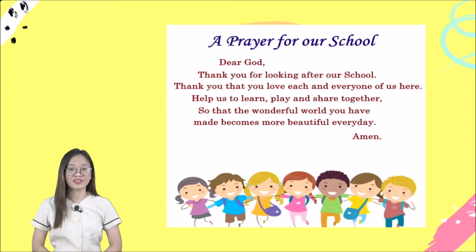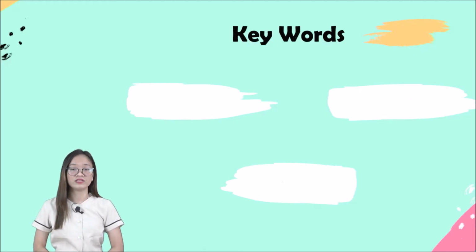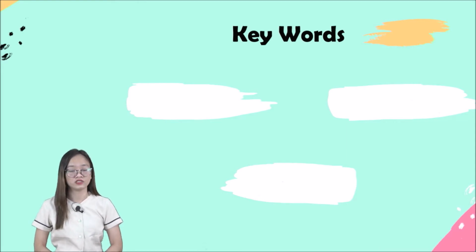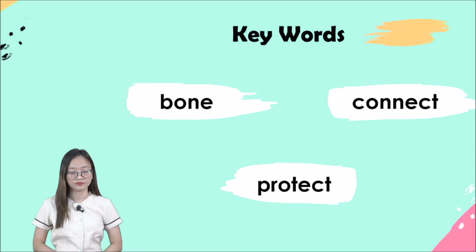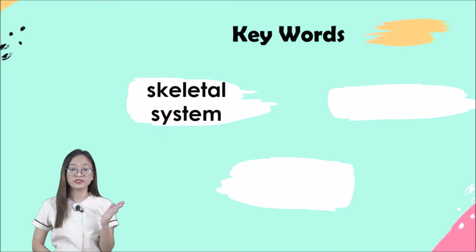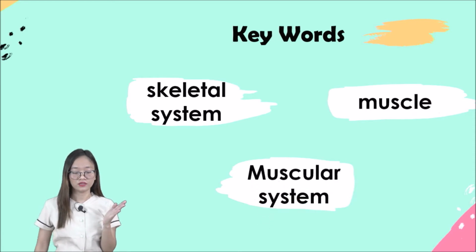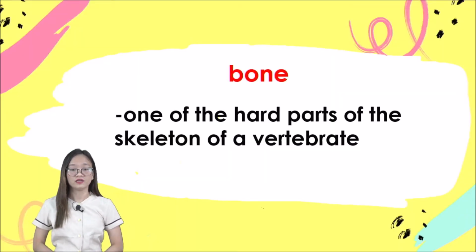Again, class, welcome to our reading class. Okay, so we will start with the keywords. When we say keywords, class, these are the important words that we will encounter in our passage. The first one is bone. Next, connect. Next, protect. Another, skeletal system. Next, muscle. And muscular system.